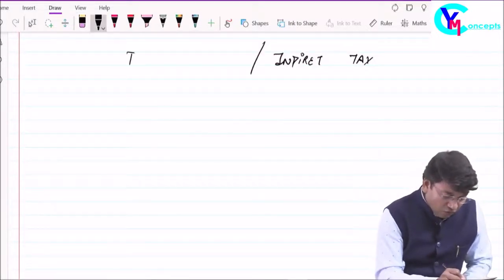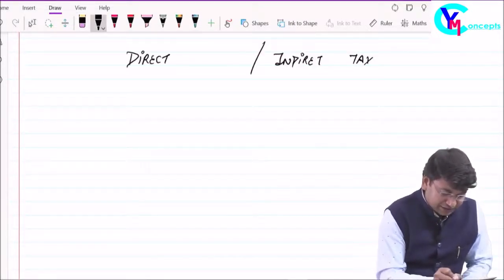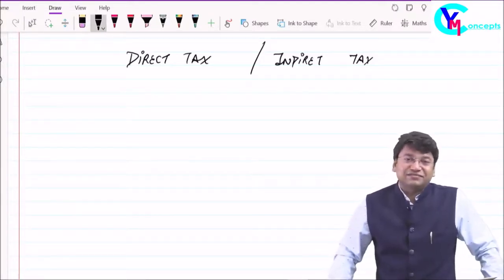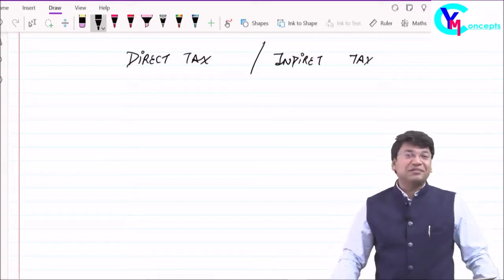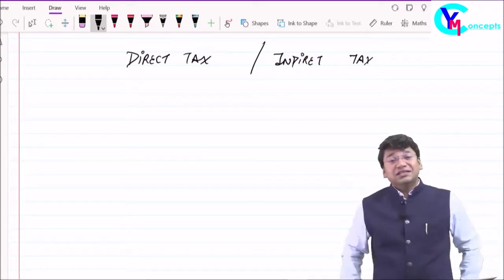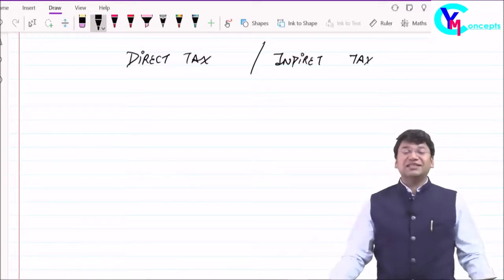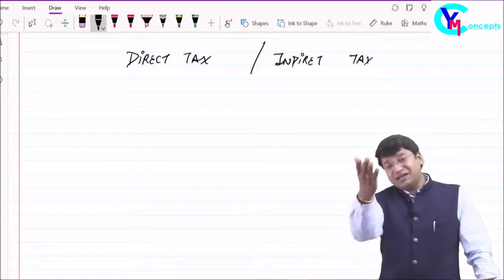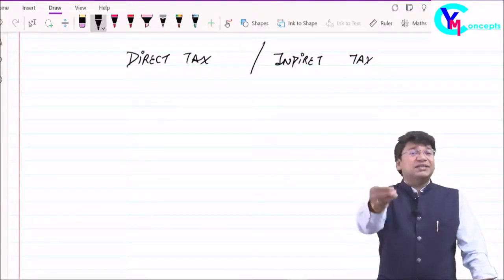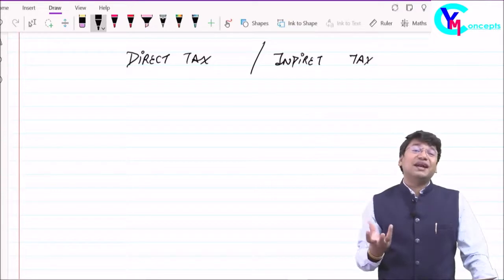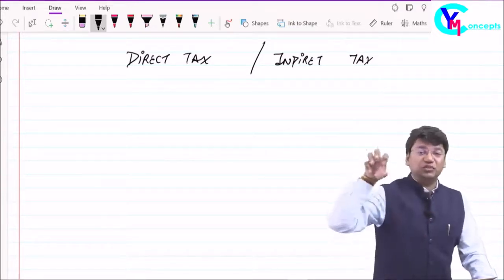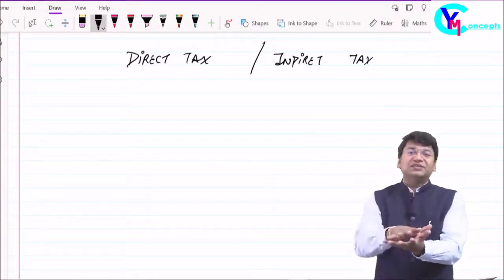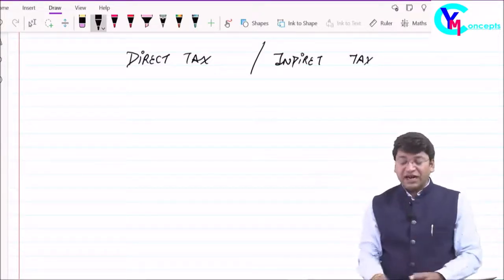Okay, sir, what do you mean by direct tax? A tax which is collected directly by the government from the person who is bearing the tax. The person who bears the burden of the tax is paying to the government. For example, income tax. You are earning the income, you will pay income tax directly to the government. So the government is collecting the tax directly from the person bearing it. That's why these are called direct tax.